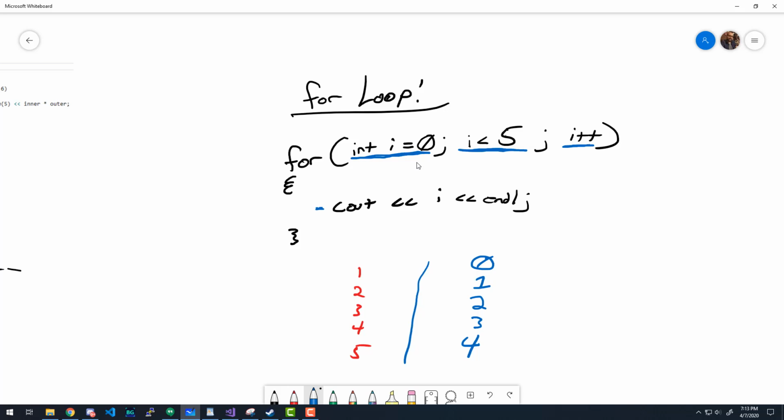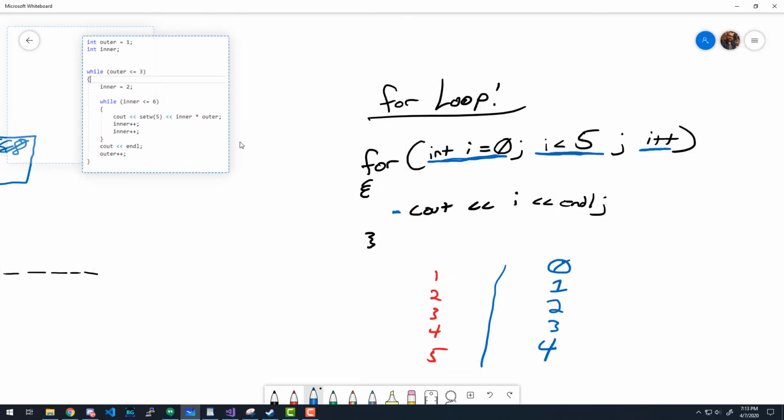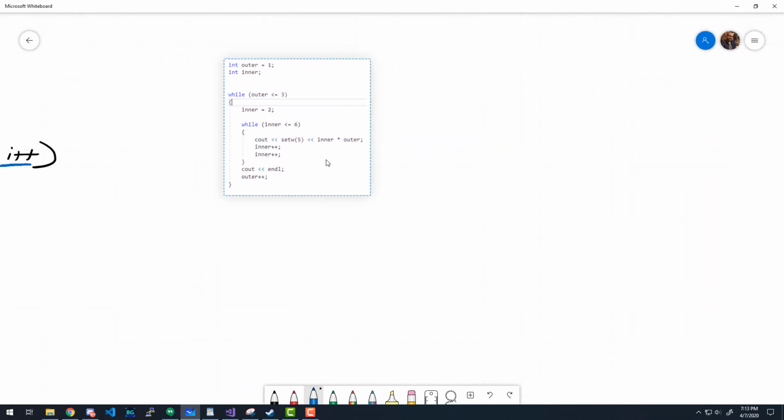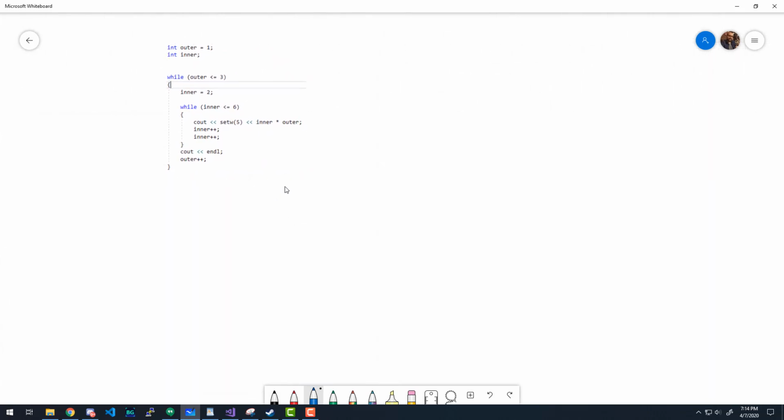Okay, so with this in mind, with our little bit of going over for loops as a little bit of review, because I know that everybody watched my fantastic video on for loops and looping in general, let's take this and let's translate these nested loops into 2 for loops, okay? So first of all, this is our initializing the LCV, right? Everybody agrees? For our outer loop, at least.